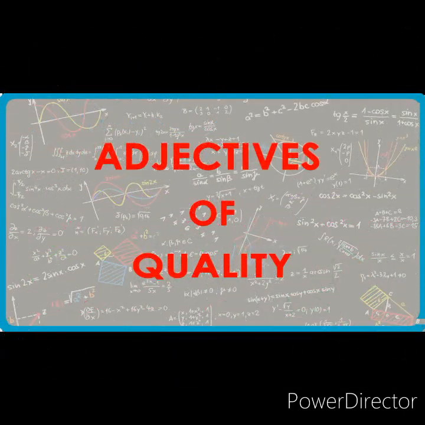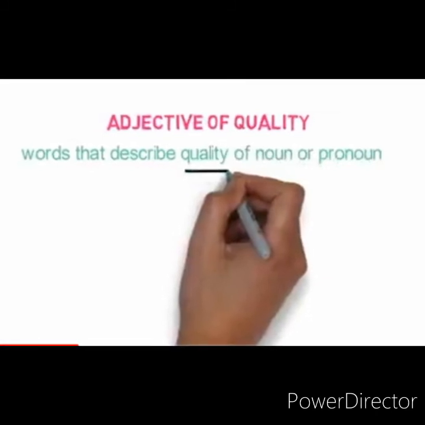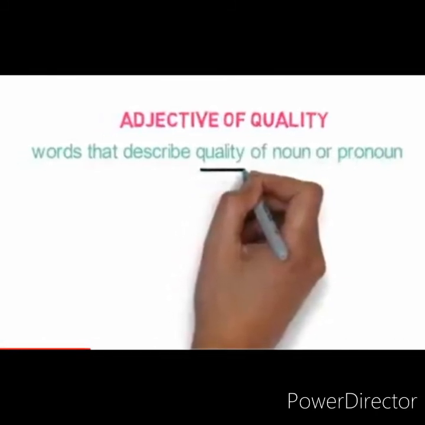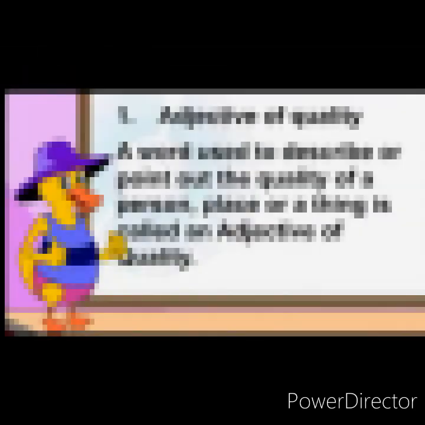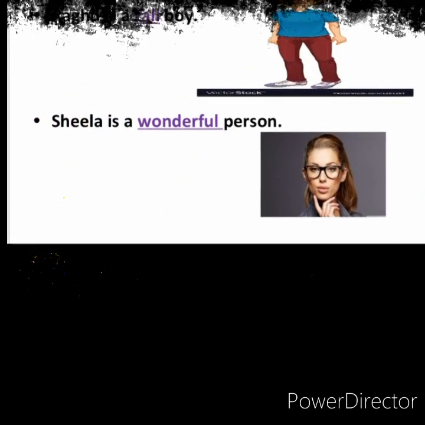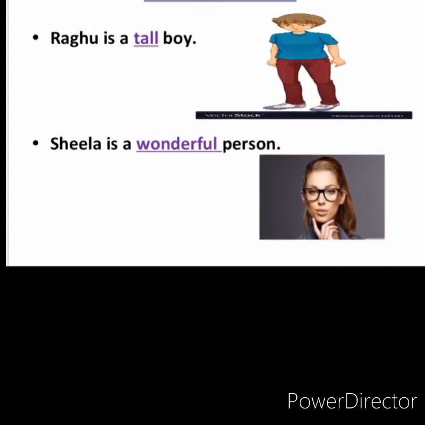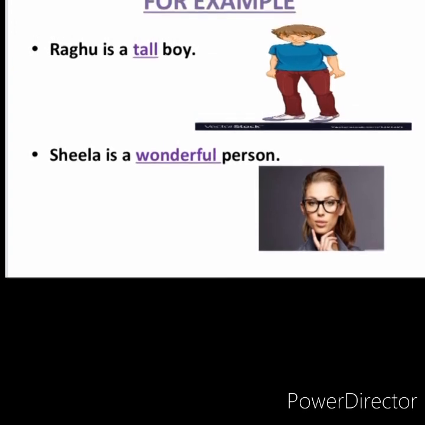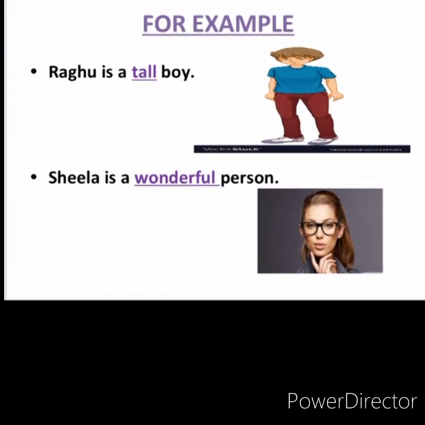So the first is adjectives of quality. These adjectives generally tell us or describe the quality of a noun or a pronoun that we are talking about. It tells us what kind of a noun it is or what kind of a pronoun it is. For example, Raghu is a tall boy. So now, what kind of a boy is Raghu? Raghu is a tall boy. So tall is an adjective of quality.